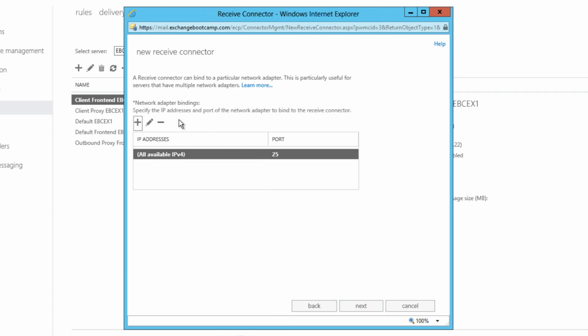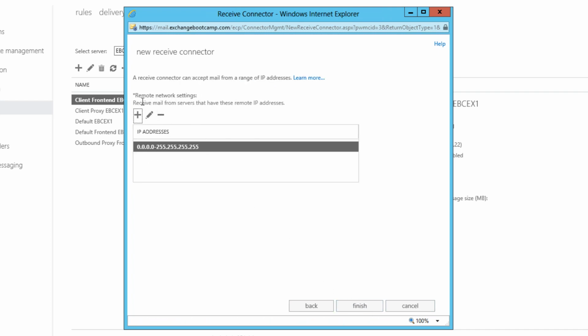This is the bindings, so the IP addresses or interfaces on the local server, the Exchange server, that we want to have this receive connector listen on. Now you can usually leave these as just all available IPv4 addresses and port 25.